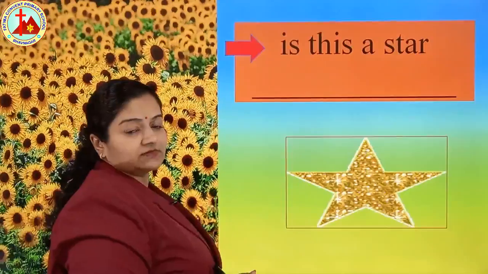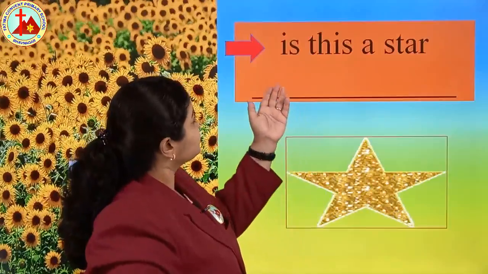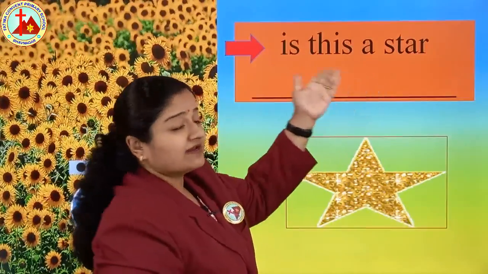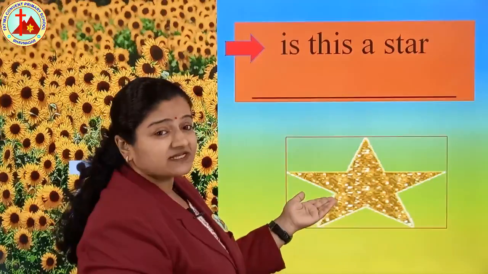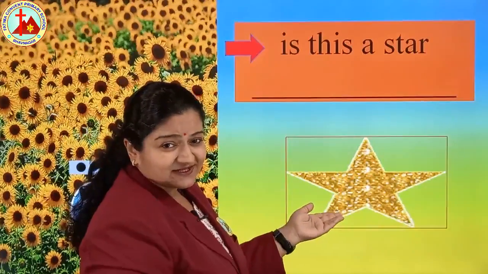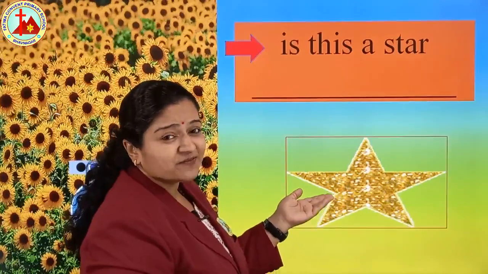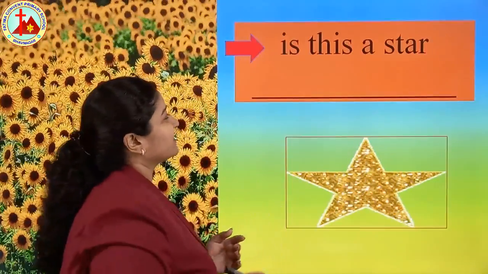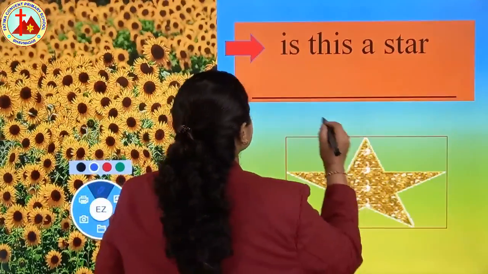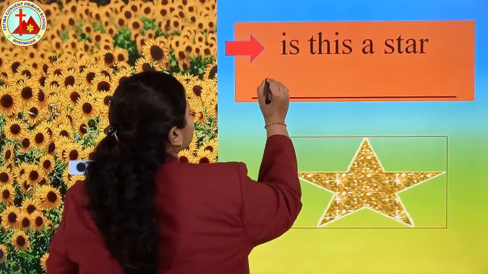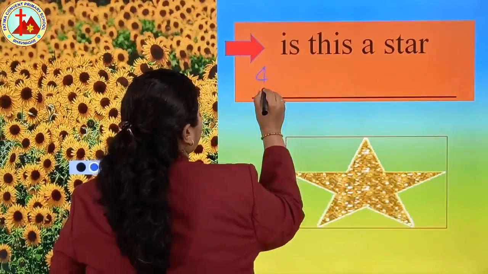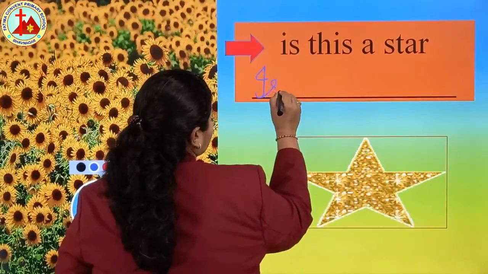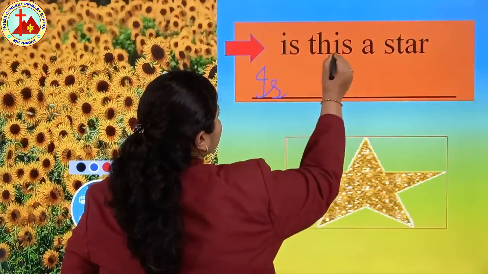Yes. The second sentence is, is this a star? Now they are asking, is this a star? Yes. So what will come, full stop or question mark? Very good, question mark. So we'll write the first letter cursive capital I, from down S, is.